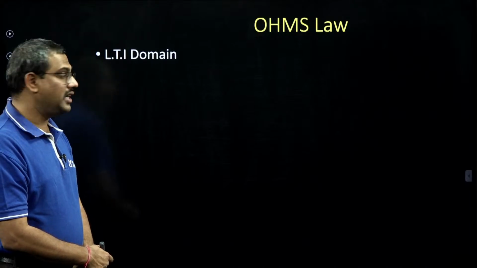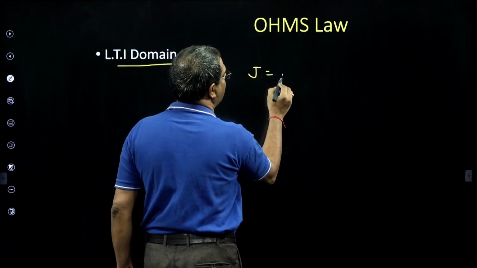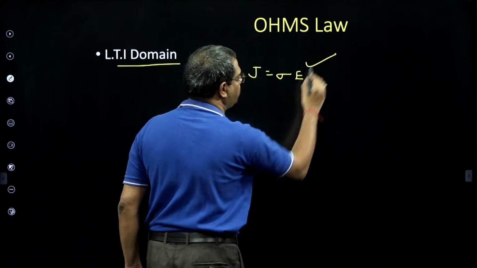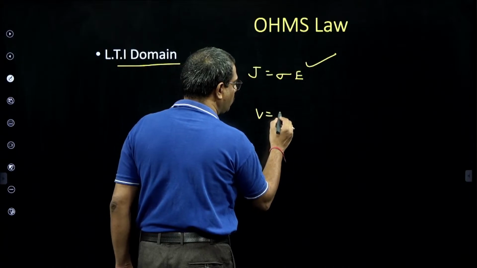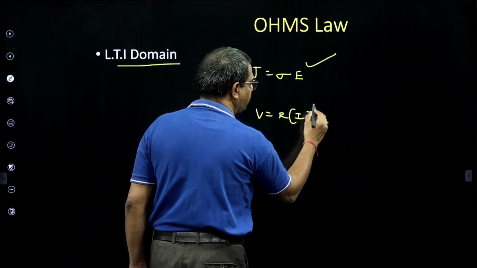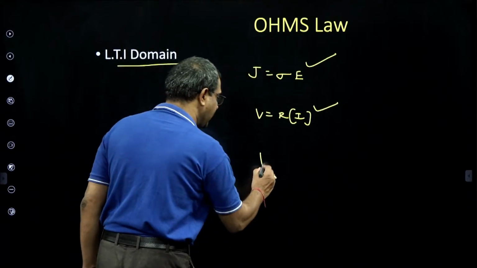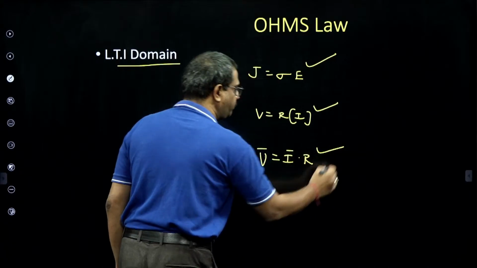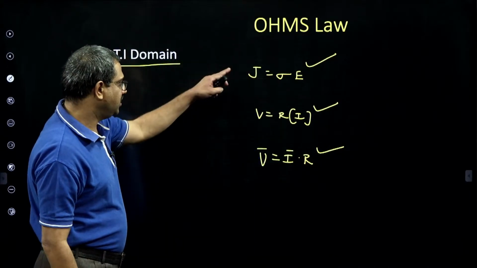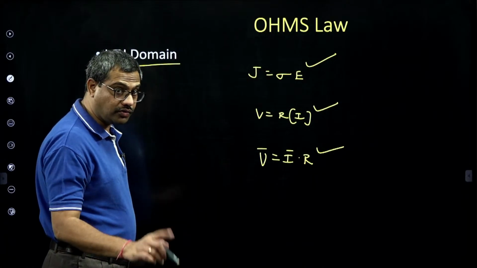In the LTI domain, first of all, J is sigma E is the original form, in distributed parameters. We modify this and from that we get V equal to R into I. This is the second form in LTI domain. And in phasor notation for AC, V is I into R. This is also there. So this is first, second, and this is seventh form, out of total 9.